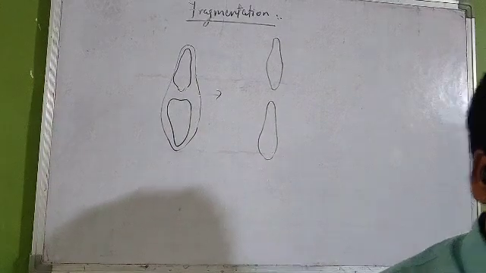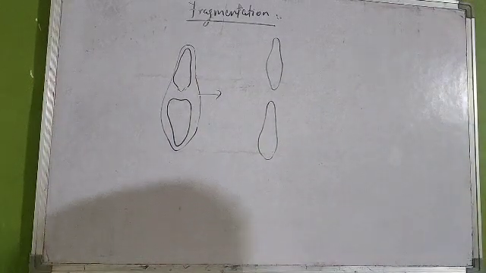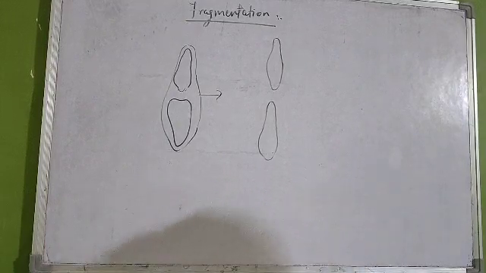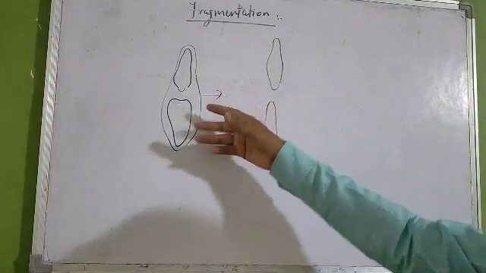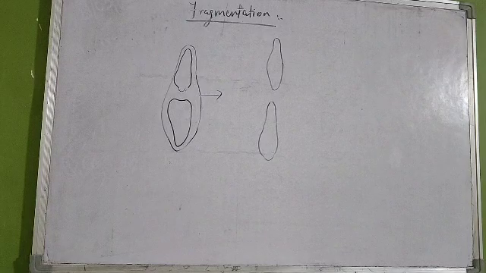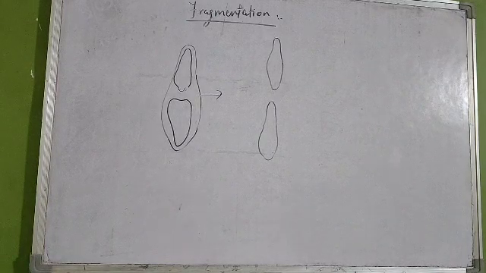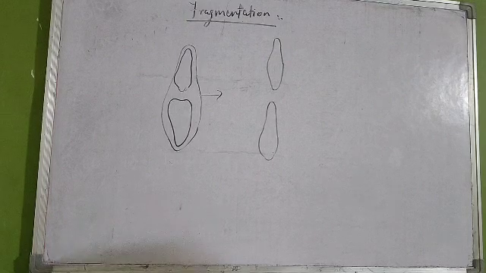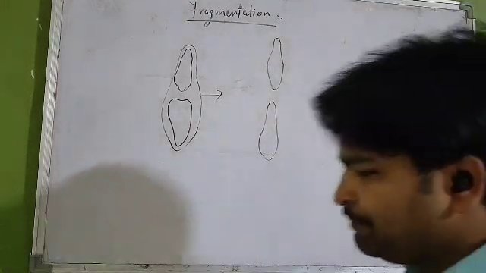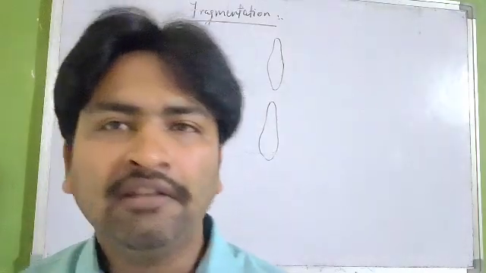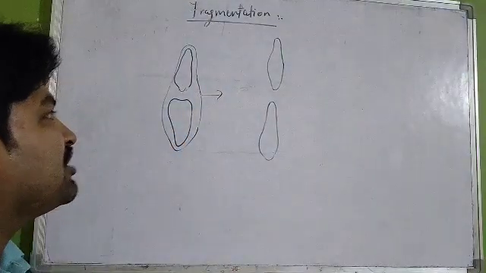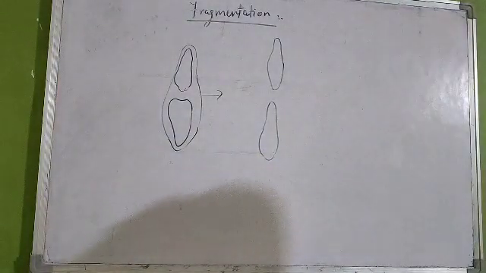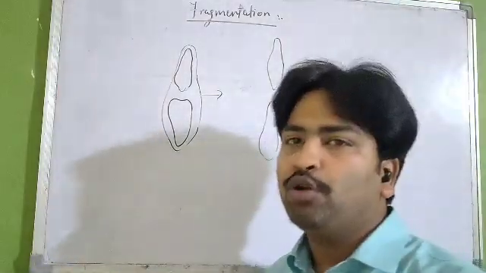See, here if we talk about fragmentation, it can take place internally or externally, no matter. Fragmentation has to take place. It may take place internally, as in case of planaria. It also takes place externally in case of various types of protozoans, echinoderms, and various other organisms such as lichens. See, in case of lichen, this particular fragmentation takes place, and it also ensures the division of both the symbionts.